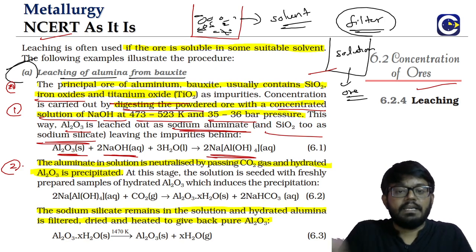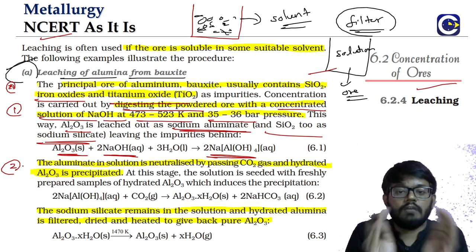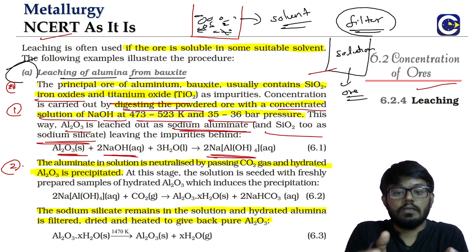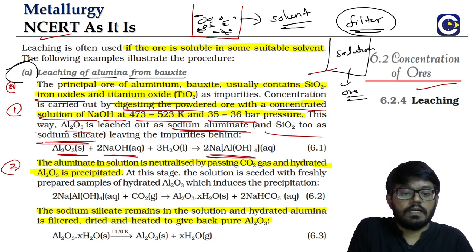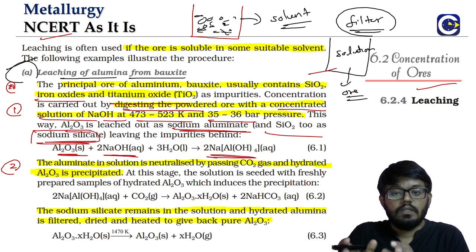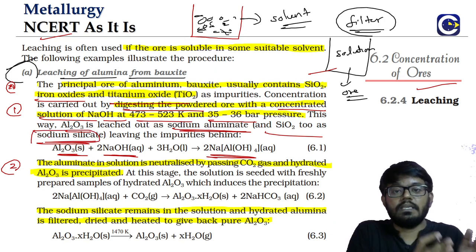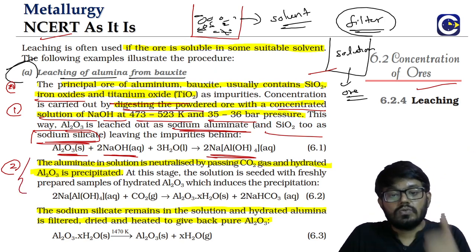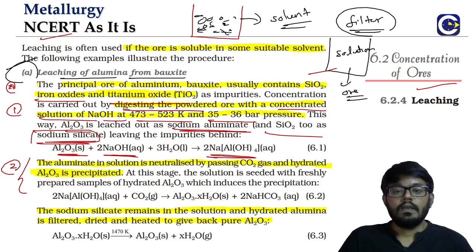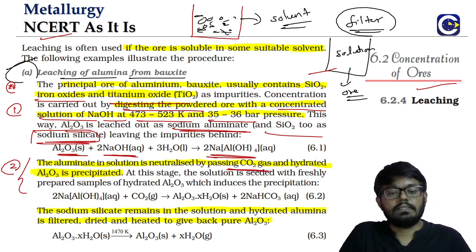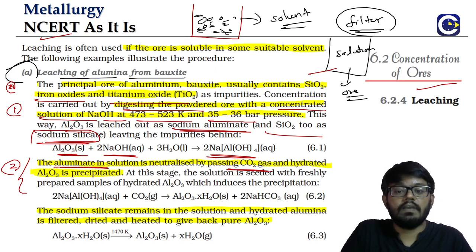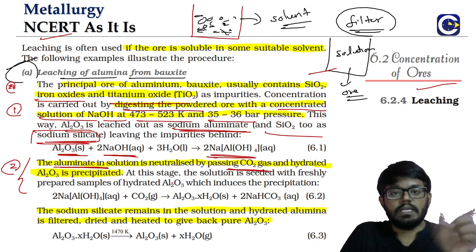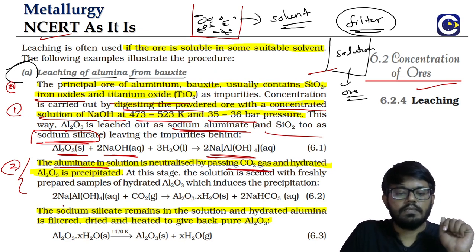Then the second step will be to separate, because we want to separate the chemical form of aluminium from the silicon, because the impurity is what? Silicon dioxide, right? From that we are getting what? Sodium silicate. So we have to separate the aluminium chemical form from that. So the solution now contains what? Sodium aluminate, sodium silicate. We will pass CO2 gas into the solution. What happens is only the aluminate will get neutralized. Sodium silicate will not react, only the aluminate will be reacting. Look at this. The aluminate will react with CO2 to give us what?